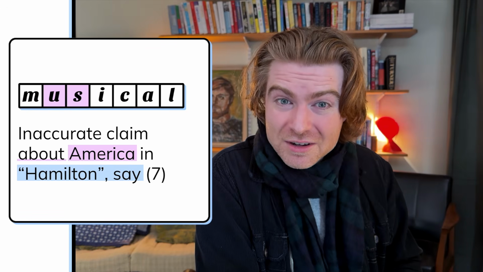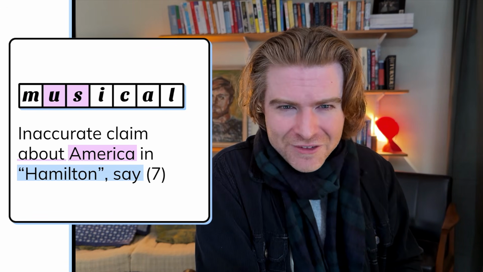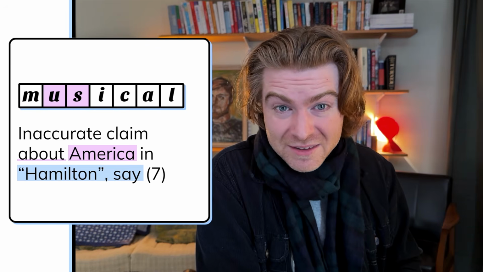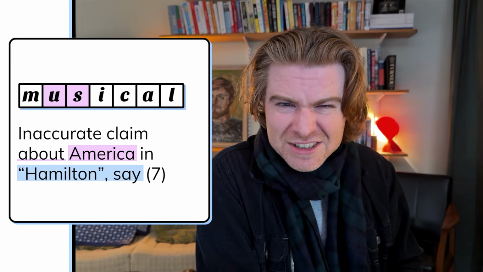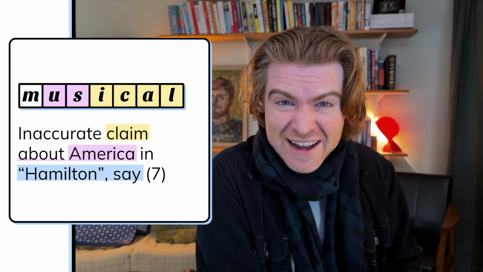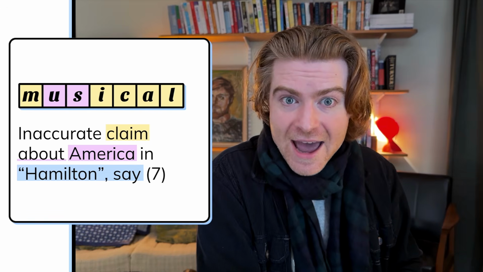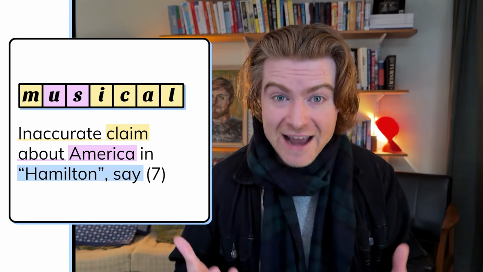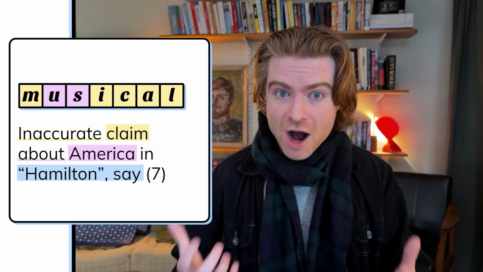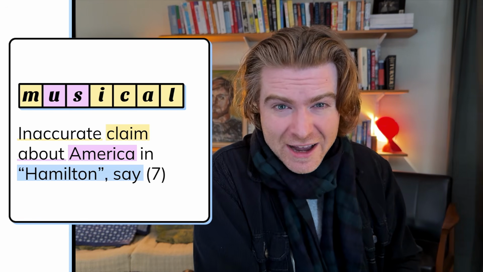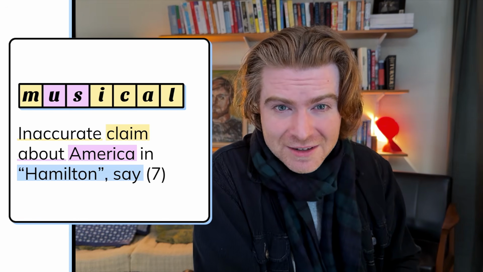Hamilton is a musical. And that's when I figured out the anagram, because I thought I need 5 more letters to go with my US to make musical. And actually "claim" has the letters I need. It has a C, an L, an A, an I, and an M. Can "inaccurate" be an anagram indicator? I think it can. It's kind of saying if you take claim and make it inaccurate, make it wrong, make it off, you would rearrange the letters, giving us musical, a category of which Hamilton is an example.